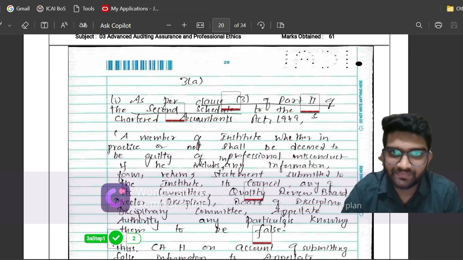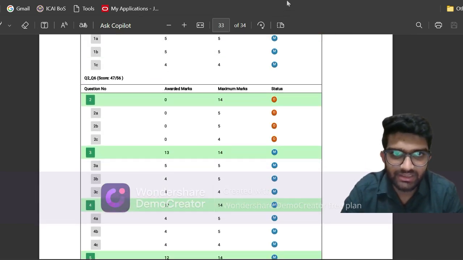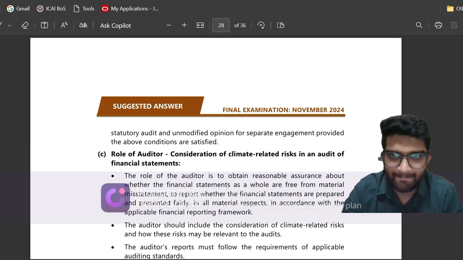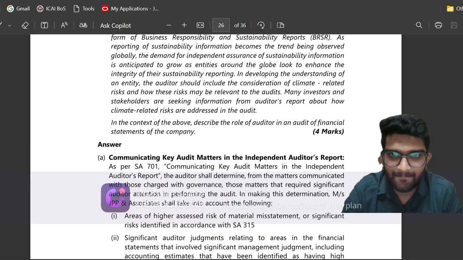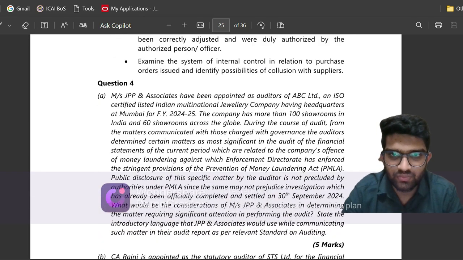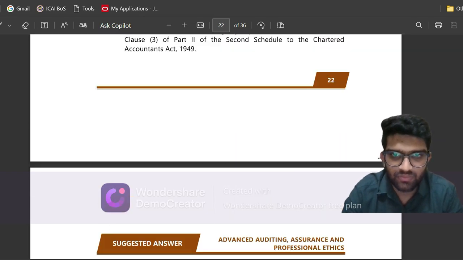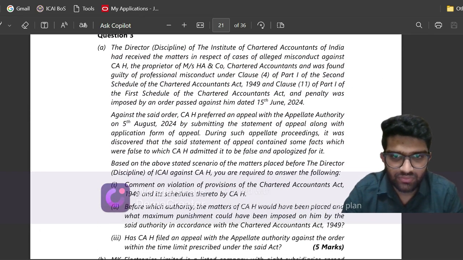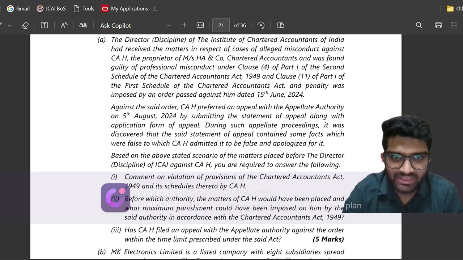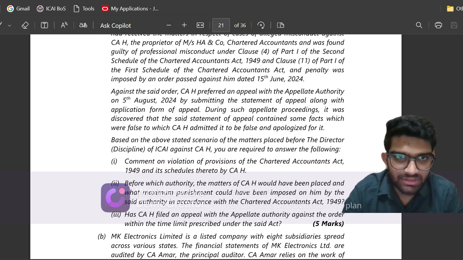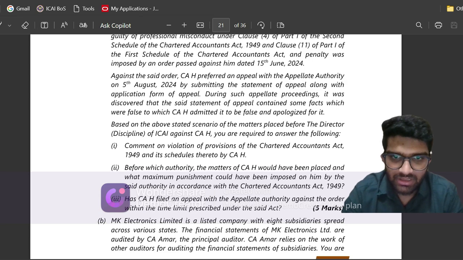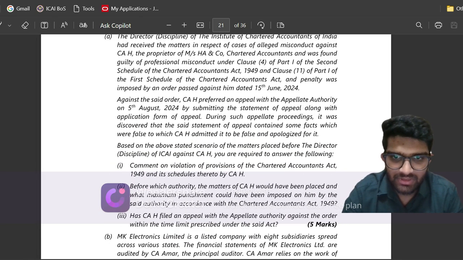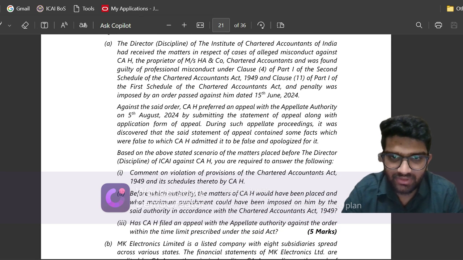Question 3A. This is again a question from professional ethics. This was, I guess, a past exam question. It is from the disciplinary mechanism. So it is a pretty easy question.